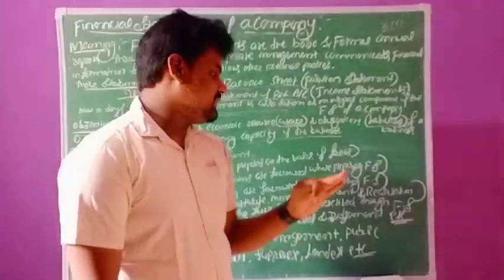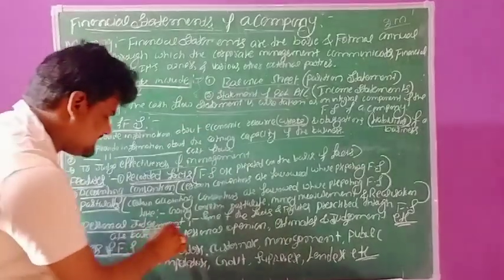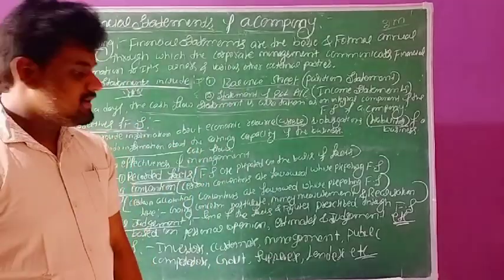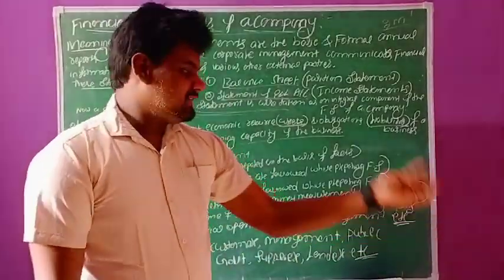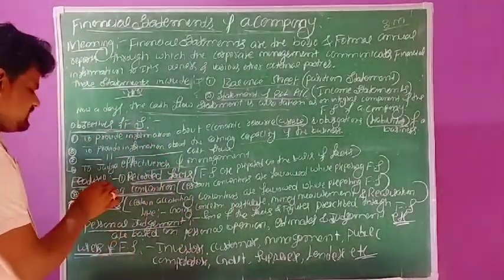And finally, personal judgments. Some of the facts and figures are based on some people's opinions, estimates, and judgments. These are the various features.